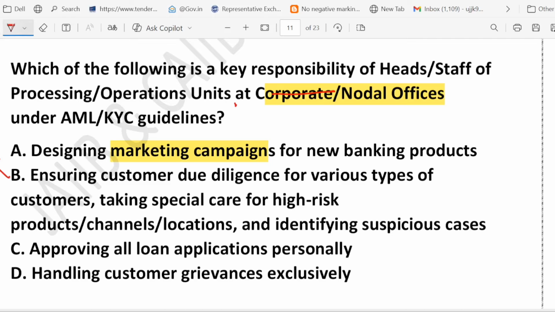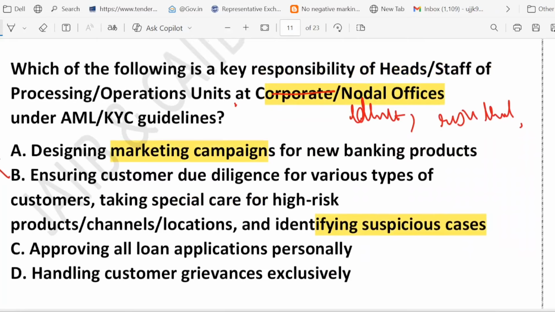They check the customer identity, first thing. They also check the customer risk level. What is the risk level of the customer? They make sure that high risk product or high risk location get extra scrutiny. Plus they flag any suspicious case for investigation. You can see clearly they have mentioned identifying the suspicious case, right? They flag any kind of suspicious case for investigation.